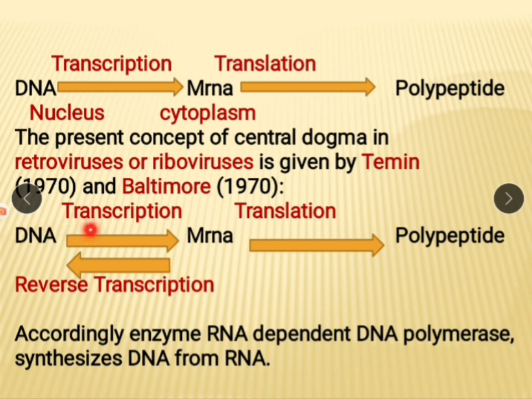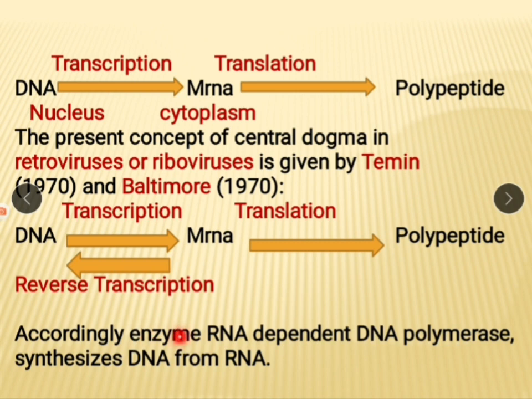Transcription means DNA produces mRNA, and the process opposite to this is called reverse transcription. Means according to the sequence of mRNA, DNA is produced. This is called reverse transcription, and it occurs in retroviruses or riboviruses.